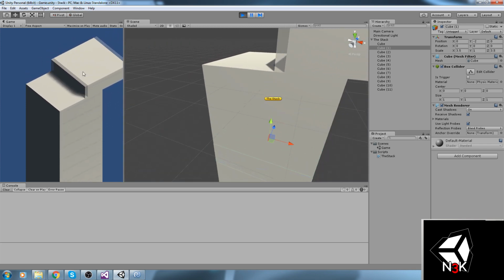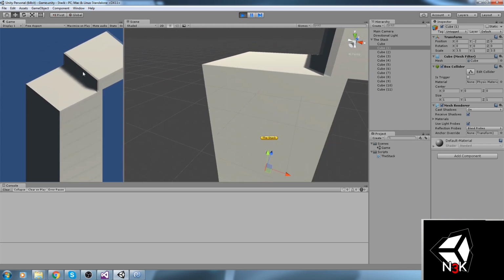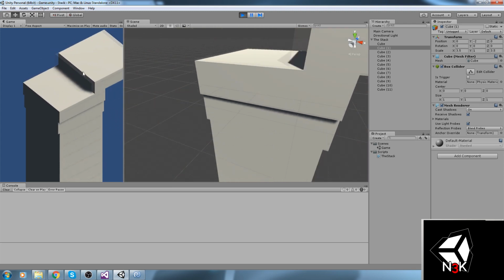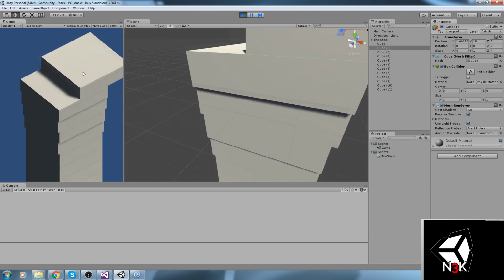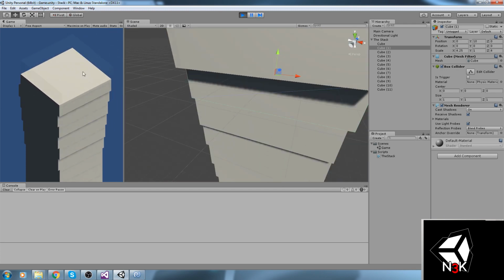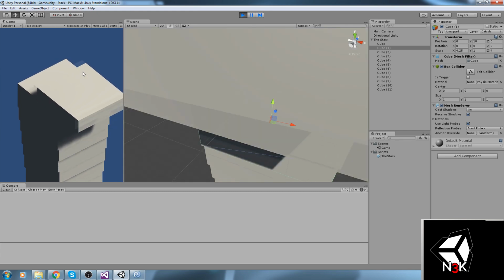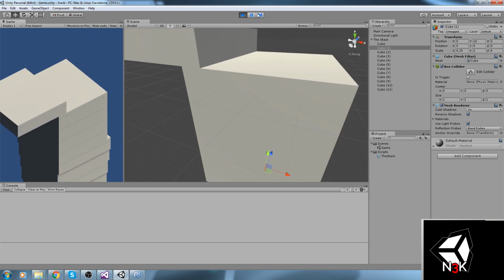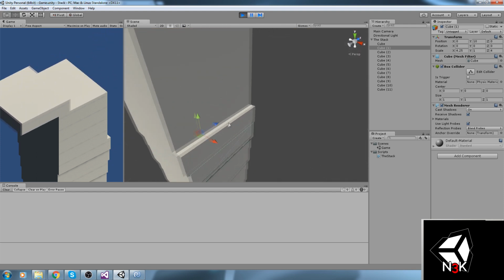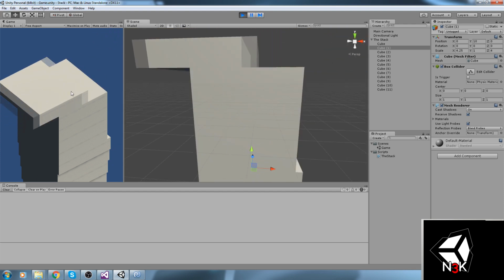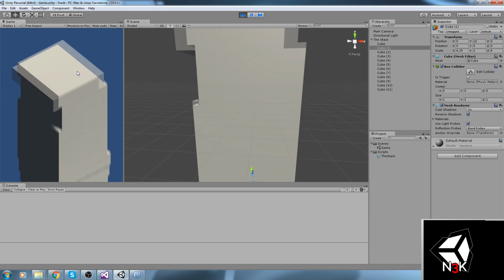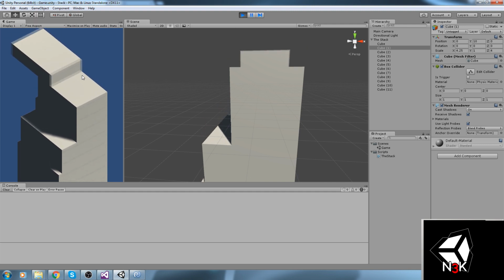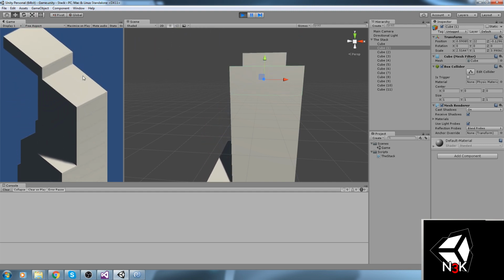So that's 1, that's 2, 3, 4, 5, and then I should start gaining size. There we go. So my stack is actually incrementing in size in both the x and then the y axis, and so on. And it makes the game way more easy. Now I failed my combo, as you can see over here. I failed my combo, so I gotta get 5 more in order to start gaining size. And then I'm back at 0 again. And it just keeps going like that for a while, actually.